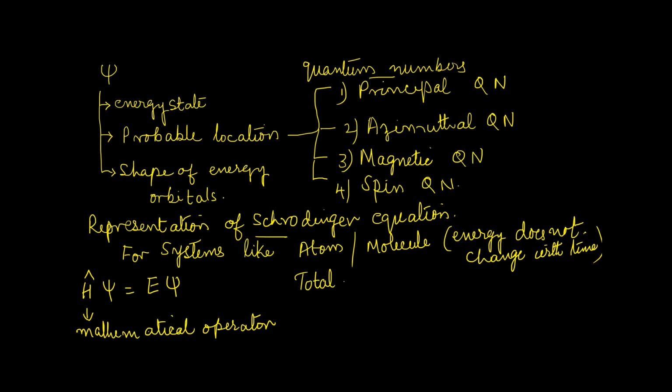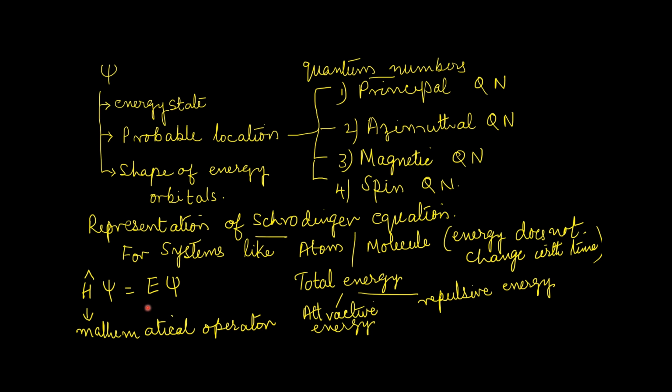Total energy will include all types of energy, that is, attractive energy as well as repulsive energy. What is attractive energy? It is the energy due to the attraction between the protons and electrons in an atom or molecule. Similarly, repulsive energy is the energy due to the repulsion among electrons and protons in the atom or molecule. By solving this equation, it is possible to calculate the energy and also the wave function of the electron.